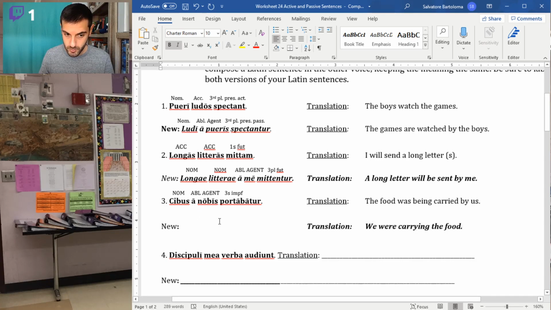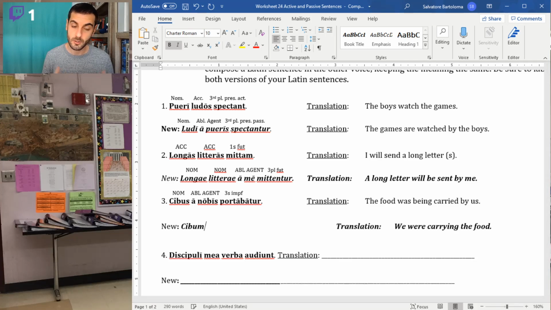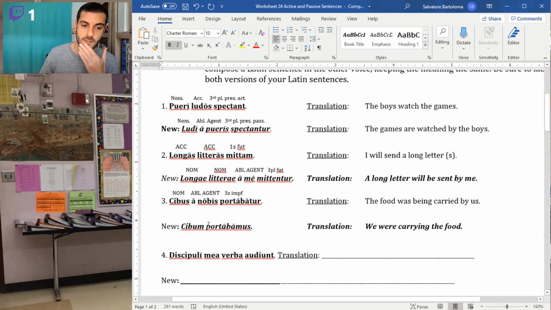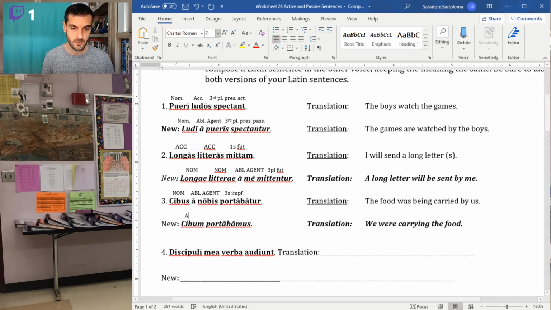So now the food is going to be my direct object. We were carrying is going to be my verb, right? So the food is probably going to go first since we don't really need a word for we. So kibus becomes kibum because it's now the direct object. We were carrying, portábamos. So it's much shorter in terms of word count in the active. We were carrying, portábamos, and then the food is my direct object. So what we have here is an accusative direct object, and then we have a verb that is first plural imperfect.